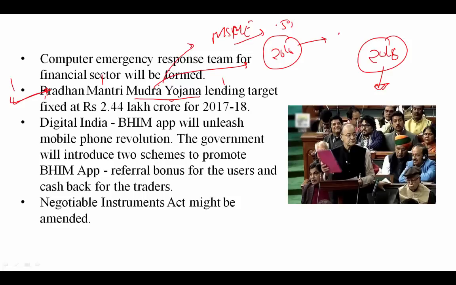Digital India BHIM app will unleash a mobile phone revolution. The government will introduce 2 schemes to promote the BHIM app, that is referral bonus for the users and cashback for the traders. And another one, that is the Negotiable Instruments Act might be amended. This you need to understand.